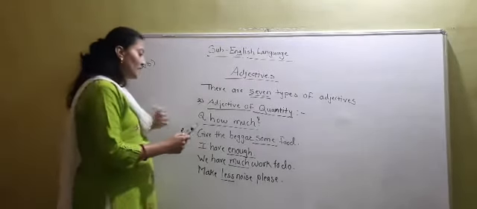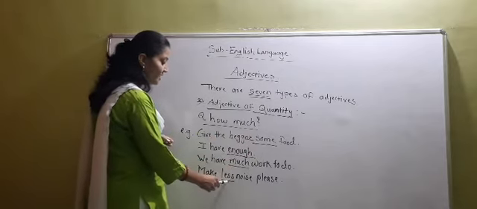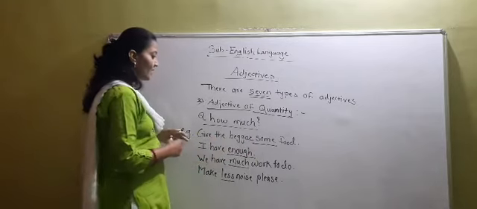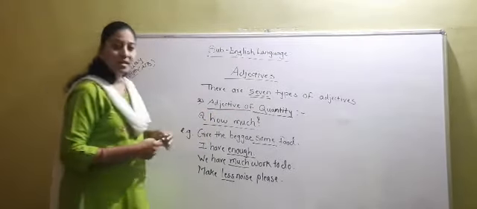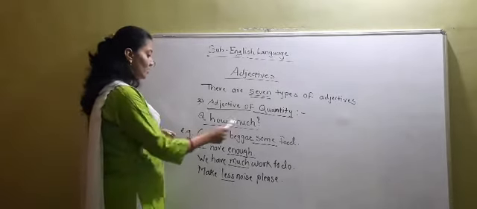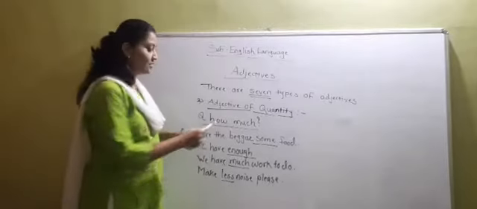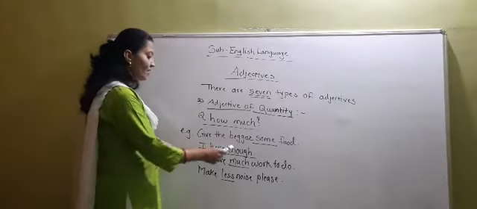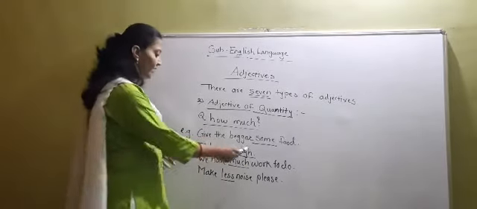The words that I have underlined here are some, enough, much and less. These are the words that are describing the adjective of quantity.